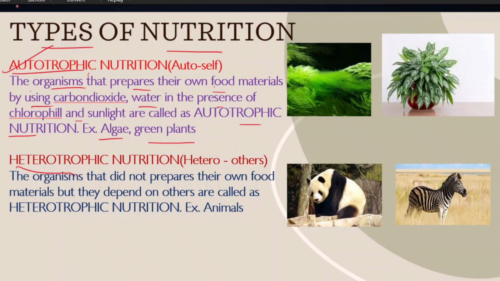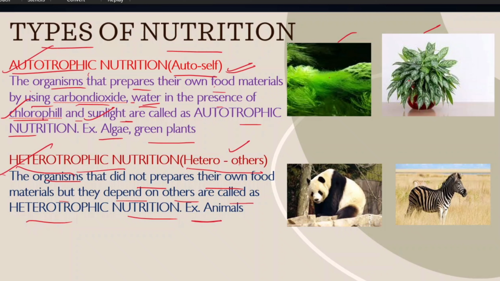For example, algae. Here we are seeing algae and also one plant. The organism which has chlorophyll prepares its own food material. Next, heterotrophic nutrition. Hetero means others. The organism depends on others for food material. It does not prepare its own food material. It depends on others for food material. That organism is called a heterotroph. This is called heterotrophic nutrition.